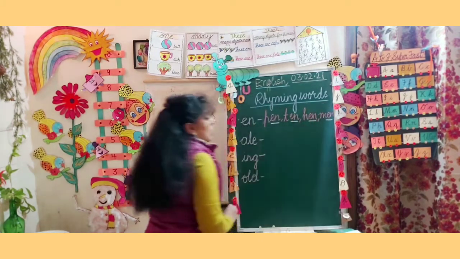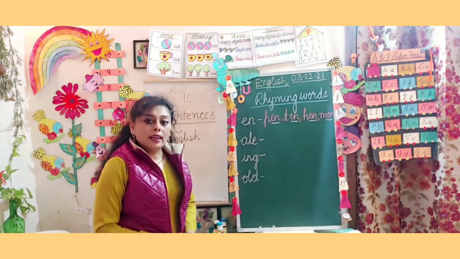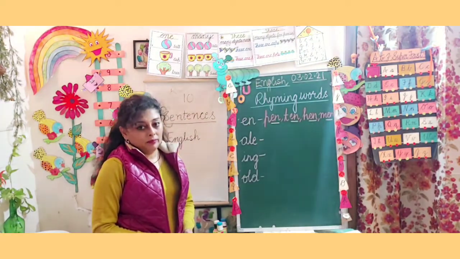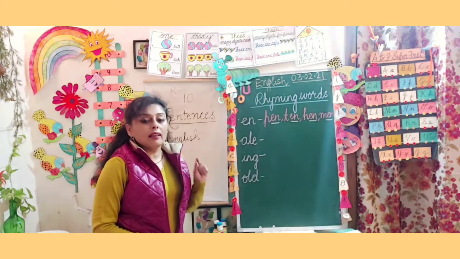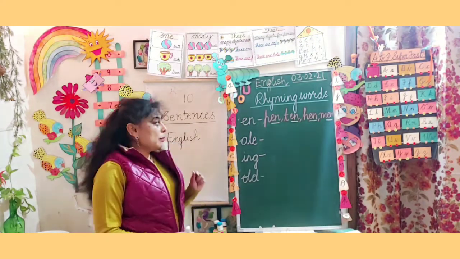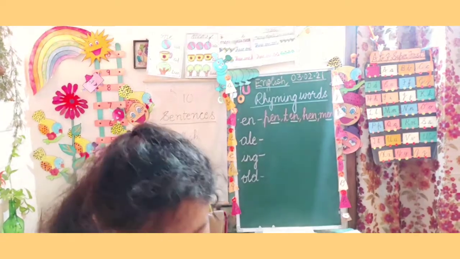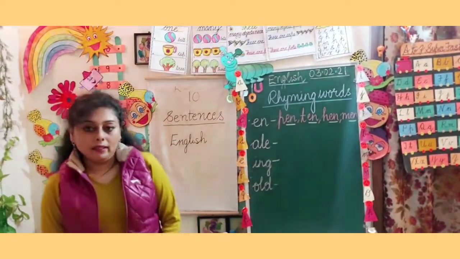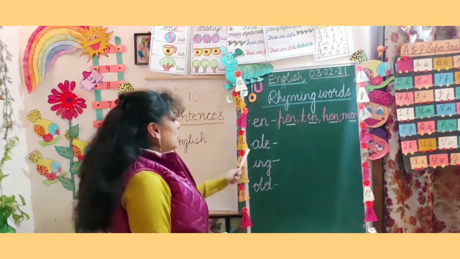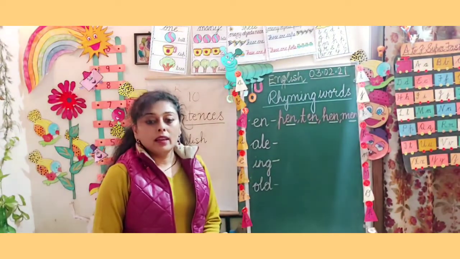Pen, ten, hen, men. है ना? So these are the rhyming words of N. N के rhyming words क्या है? Pen, ten, men and hen.